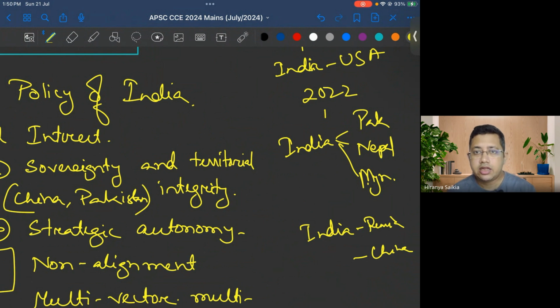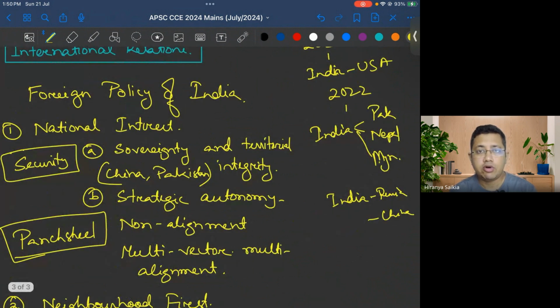But now we do not have time to do specific details. What we can do now, the least common factor that we can do, which will help us in covering any sort of question that might come in this area, is to cover some Indian foreign policy basics, and those basics will work in all relations. Which thing will be effective in which relation will depend on how we analyze or appreciate the relation. So let us go into those key areas.